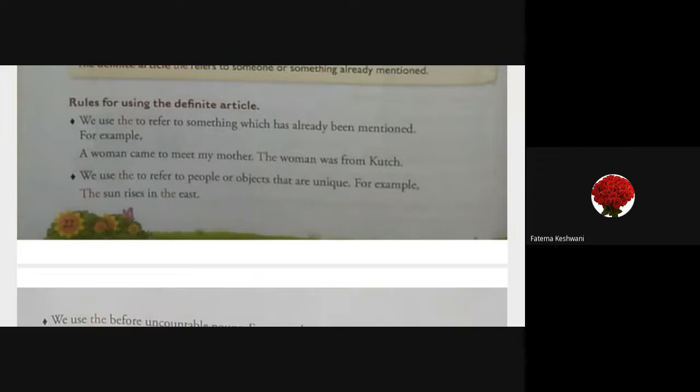Keshwani Fatima, are you there? Yes, sir. Okay. Can you think of a sentence? Okay. Someone else will try. Who can I ask to try now? Keshwani Fatima Zahra, can I? Anybody else? Keshwani Fatima, you call out one name. Yes, sir. There are two Fatima. Okay. So I am instructing Keshwani Fatima to call out one of her classmates' name.